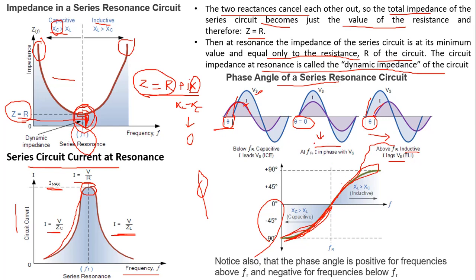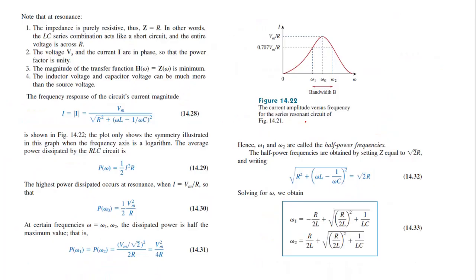So we can also notice that these are some of the points. Now note that at resonance, the impedance is purely resistive, that is Z is equal to R. It means that the LC series combination acts like a short circuit and the entire voltage is across R.